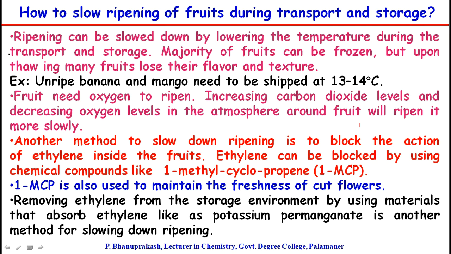For example, unripe banana and mango need to be shipped at 13 to 14 degrees centigrade. And for apples, you can even go for 1 or 2 degrees centigrade. Fruits need oxygen to ripen. Increasing the carbon dioxide levels and decreasing the oxygen levels in the atmosphere around the fruit will ripen it more slowly.